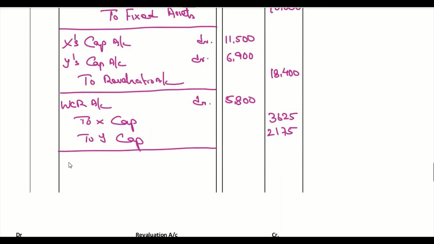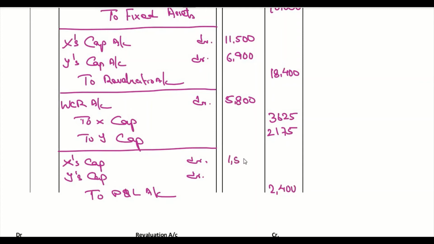Then we have profit and loss account that has a debit balance. So X's capital account debit, Y's capital account debit to P&L account. P&L account, it is 2,400. This is distributed in 5:3 ratio. It's going to be 1,500 and 900.